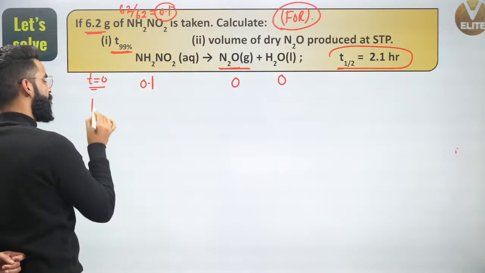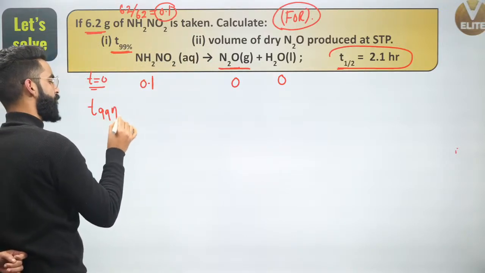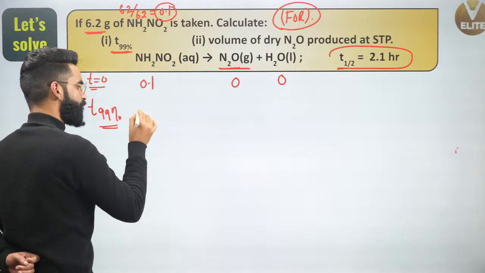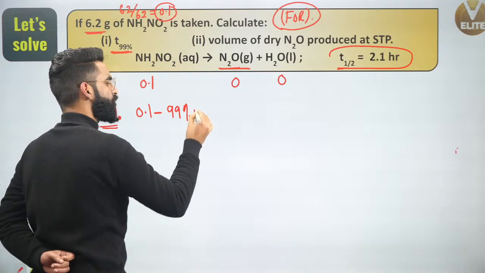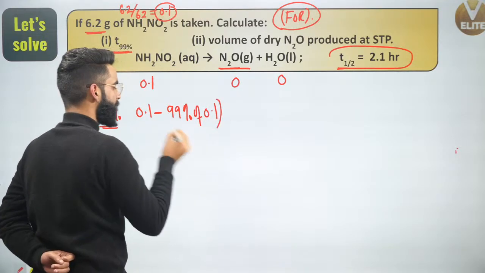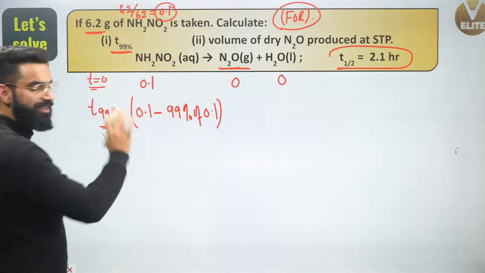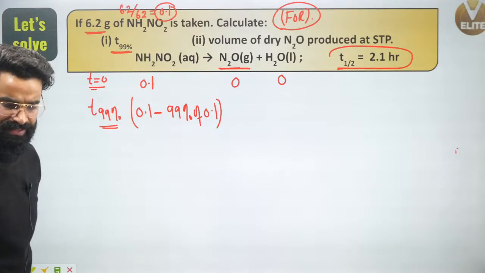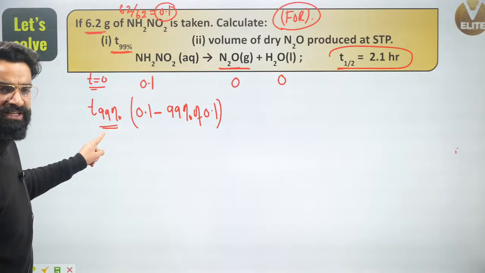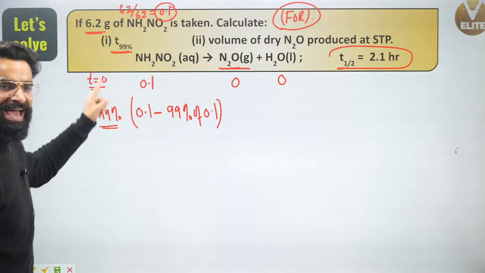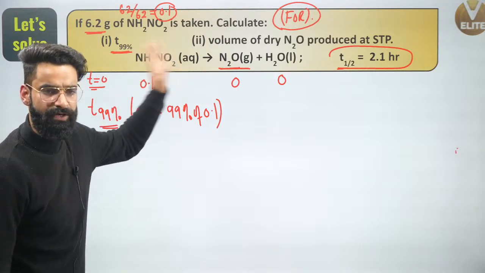So can I say when 99% of the reaction would have got completed, I'll be left with 0.1 minus 99% of 0.1 moles of reactant in the container? Yes, I can say that. It's mentioned in the question, 99% of the reaction is getting completed. That means 99% of the reactant has got converted into products.